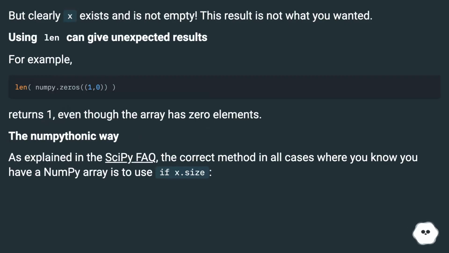Using len can give unexpected results. For example, len(numpy.zeros((1,0))) returns 1, even though the array has 0 elements. The NumPythonic way: as explained in the SciPy FAQ, the correct method in all cases where you know you have a NumPy array is to use "if x.size".